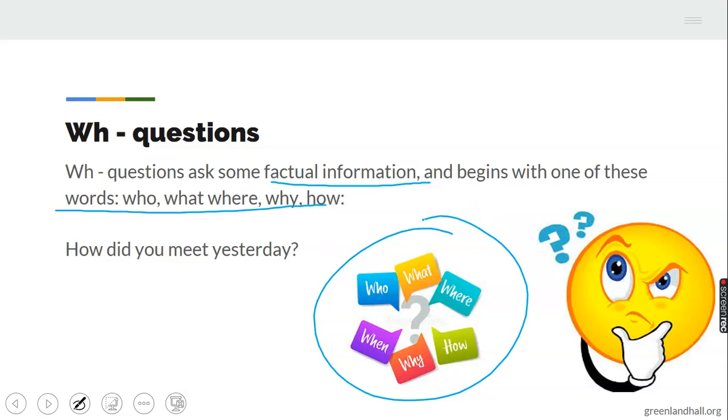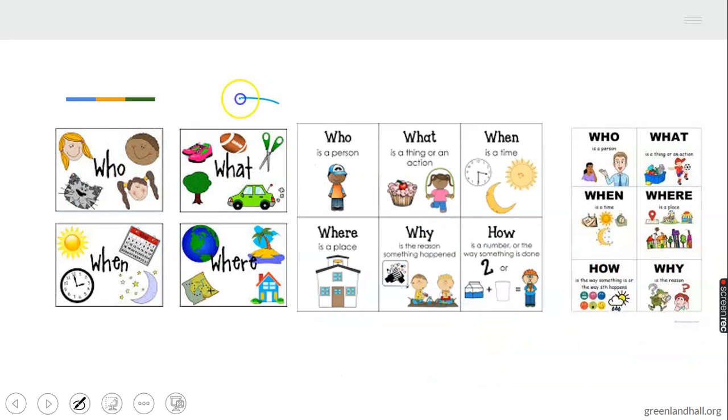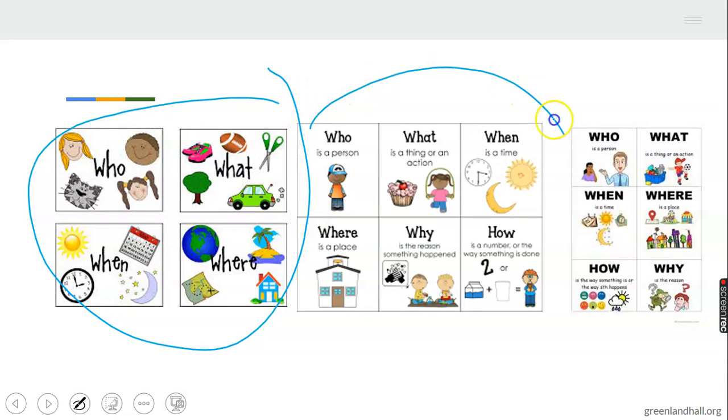Don't forget, we are still dealing with the question statement, and we have said we have different types of questions. We have the WH question. We have the yes or no question. So far we have treated these. Now look at a list of WH words here for you to explore.